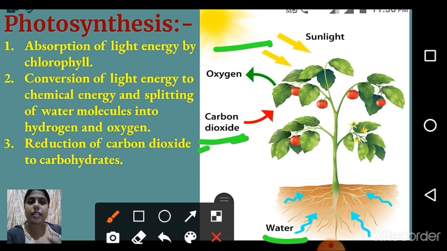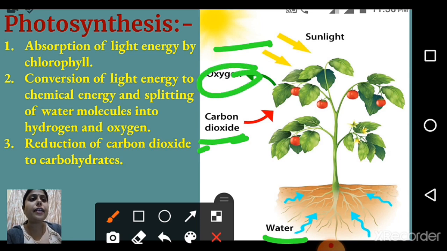They absorb water from the soil, carbon dioxide from the air, and sun rays from the sun. With the help of chlorophyll, which is present in the kitchen of the plant, the leaves, they give us oxygen and carbohydrate, as you can see here.